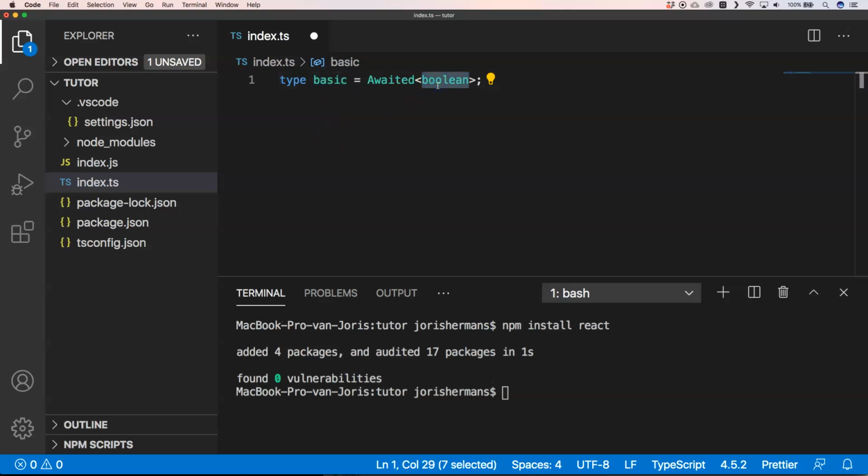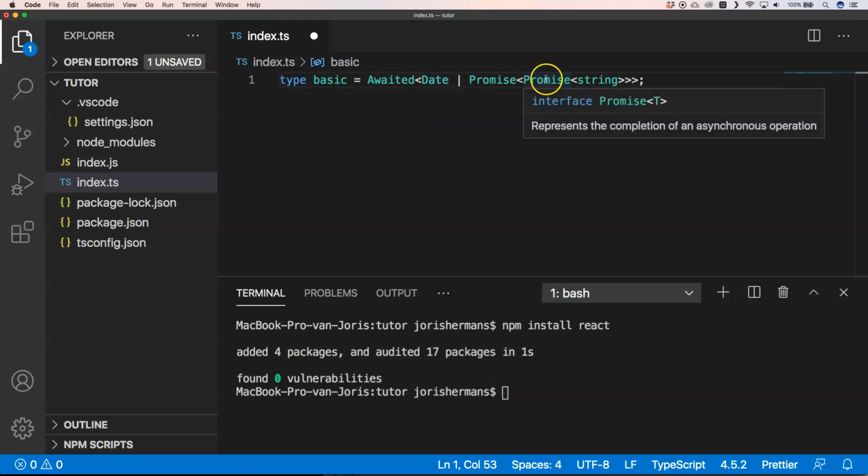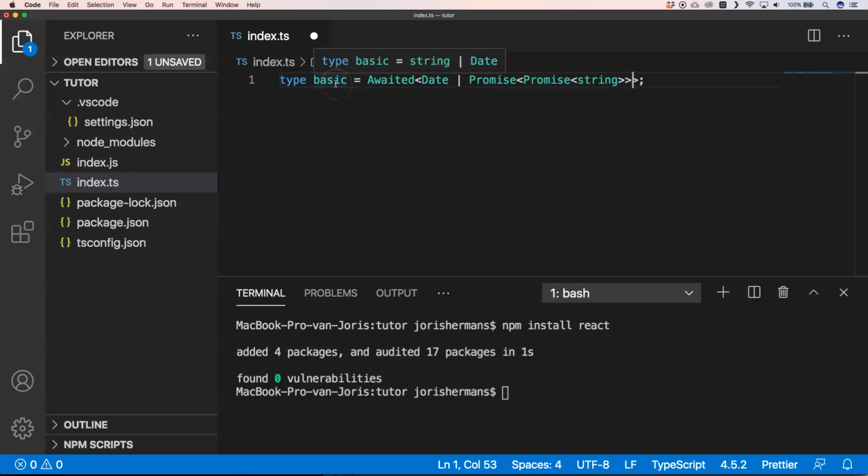So what we could do as well is have something like this, a date, and then a promise of a string, right? So you have then a date or a string, right? So union types are also possible with Awaited.